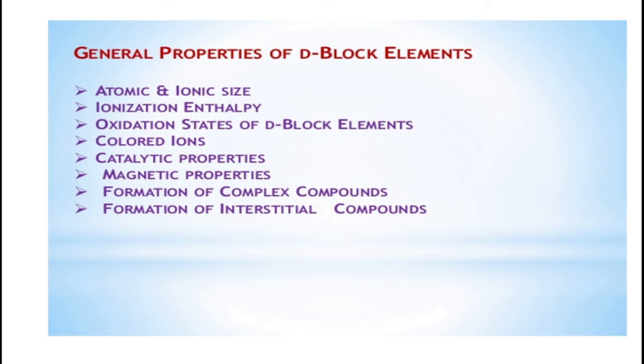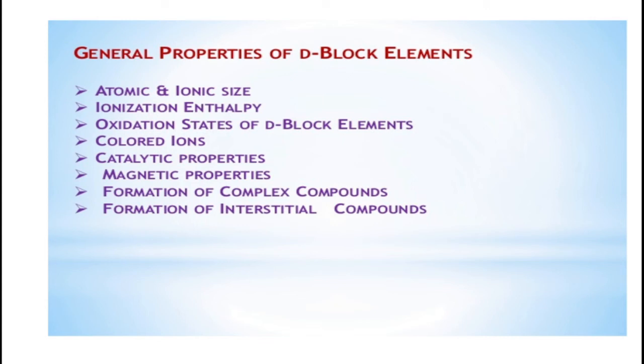Oxidation states. One of the most important properties that distinguish transition elements from S and P block elements is that they show variable oxidation states. S and P block elements have oxidation state either equal to their group number G or equal to 8 minus G. The transition elements on the other hand exhibit variable oxidation states.